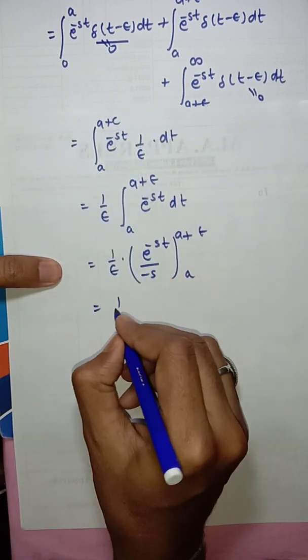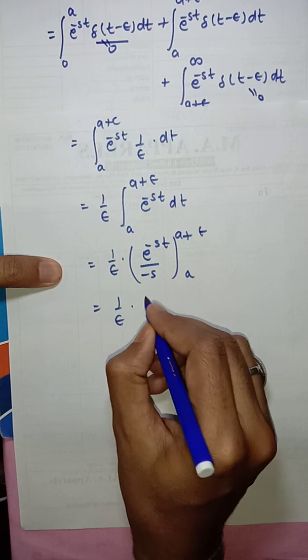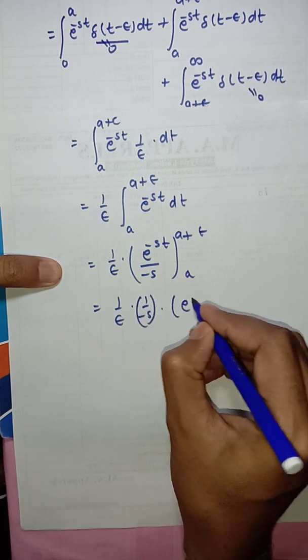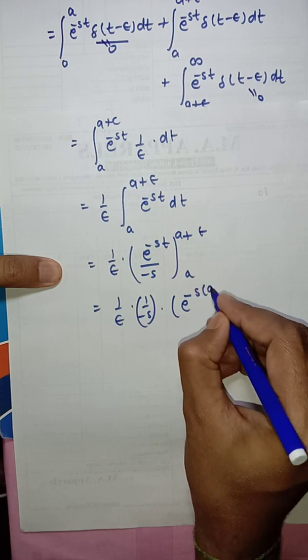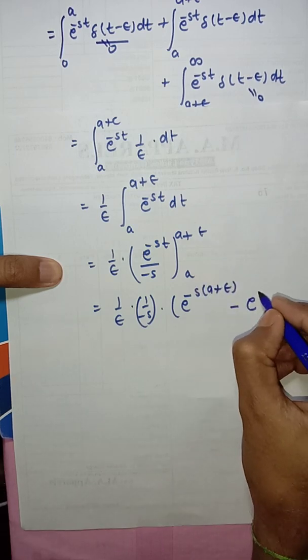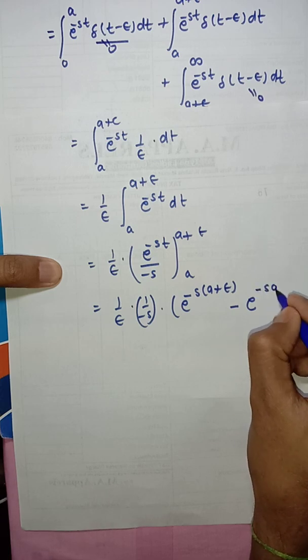This is equal to 1 upon epsilon times 1 upon minus s, into e to the power minus s times a plus epsilon minus e to the power minus s a.